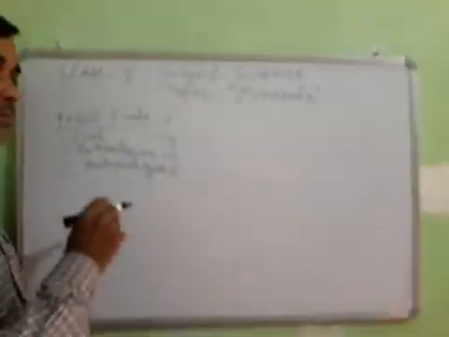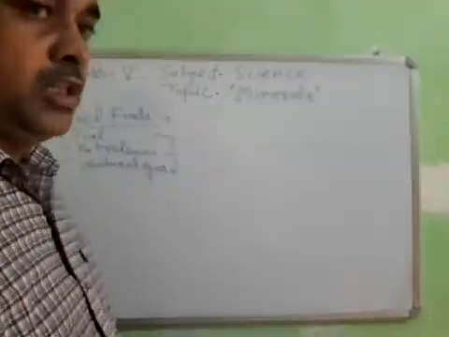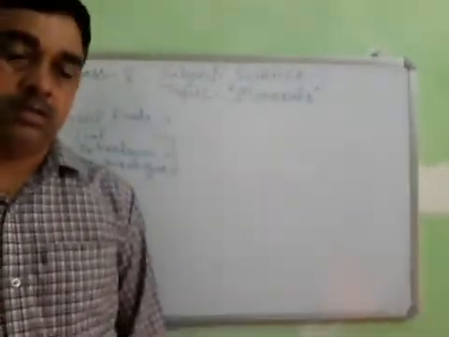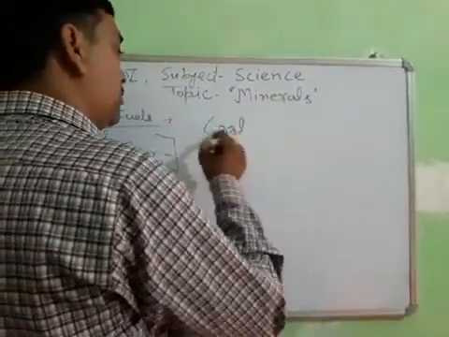Generally, they are found deep inside our earth, formed over millions of years. How is coal formed? Formation of coal.